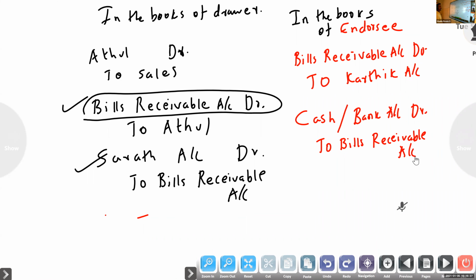Clear now? In the books of drawee, no change, same. Purchase account to Karthik, Karthik account to bills payable. At maturity, bills payable account to cash.